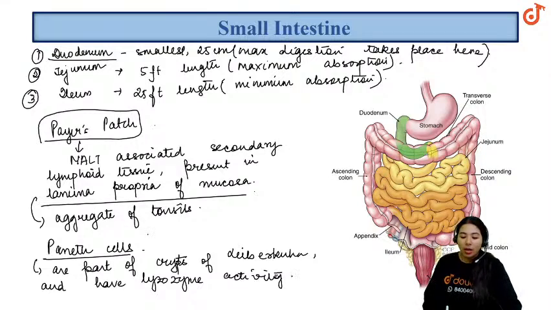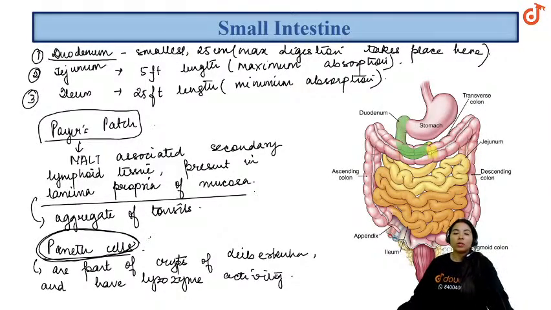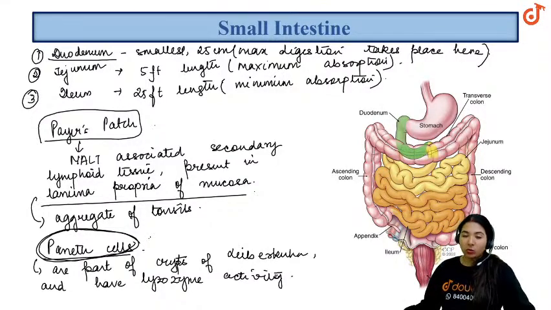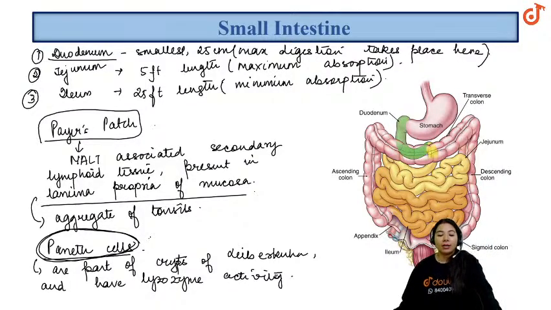So just remember Peyer's patch and Paneth cells. Paneth cells are part of the crypts of Lieberkuhn and have lysozyme activity. And Peyer's patch is an aggregation of tonsils which kills the microorganisms present there, and it is MALT, a secondary lymphoid tissue. Clear? So this is all about the small intestine.